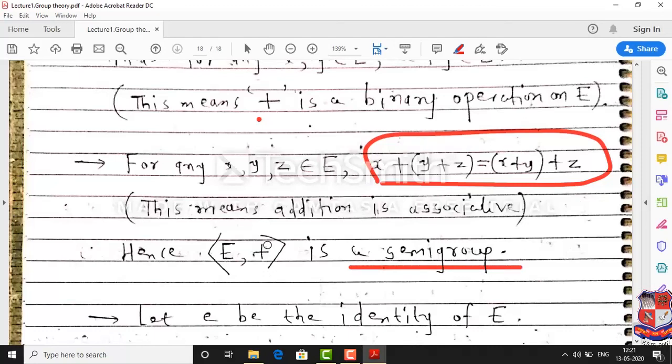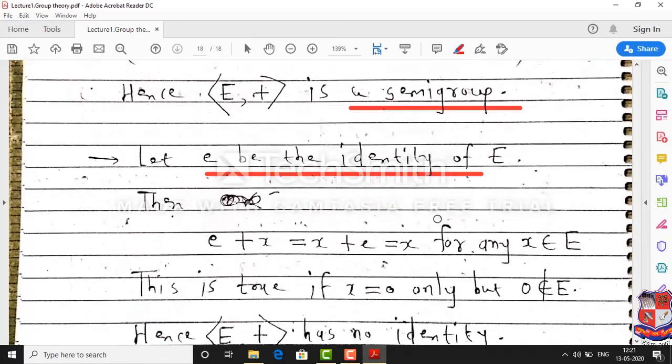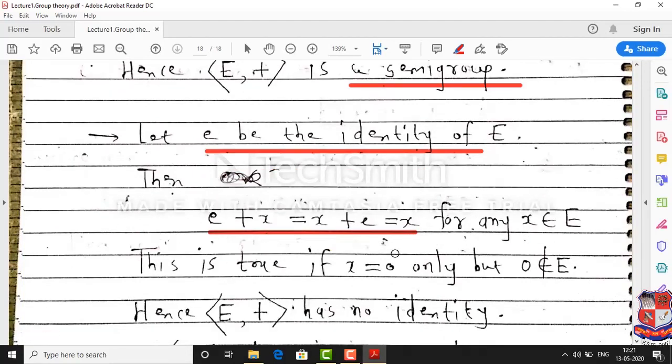Now what about the identity with respect to addition in capital E? Okay, so we again assume that suppose e is the identity of E, then by definition e plus X will be equal to X, as well as X plus e equal to X. As we discussed earlier, this is possible only if e equals 0.